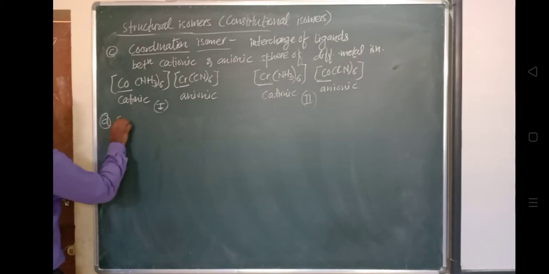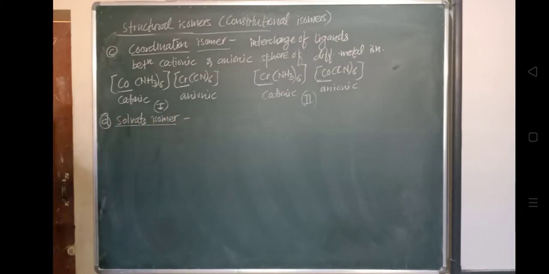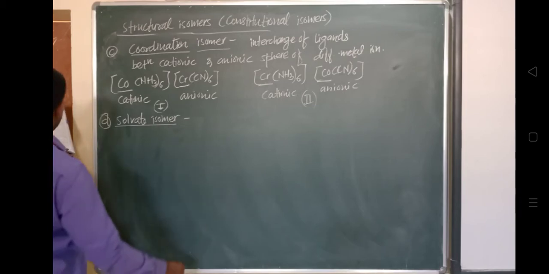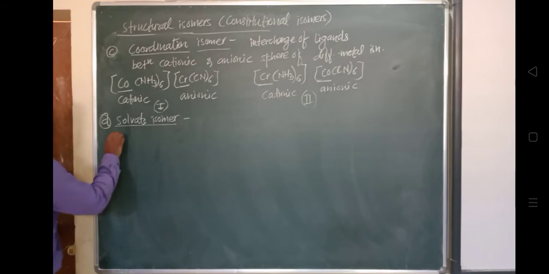Okay, so the solvate isomer. This solvate isomer is also called a hydrate isomer when water is the solvent. These isomers get hydrated when water is a solvent. So these are similar to the ionization isomer. We'll see what the example is.